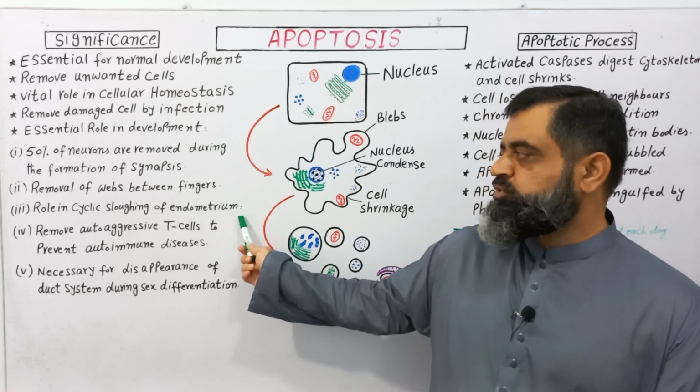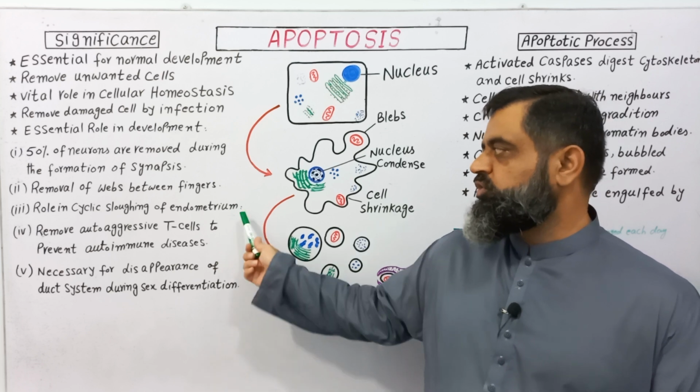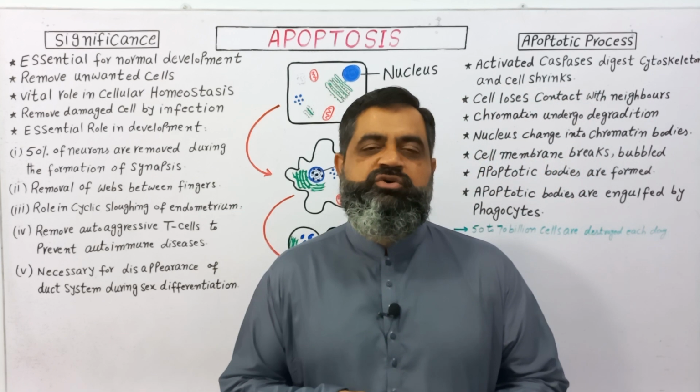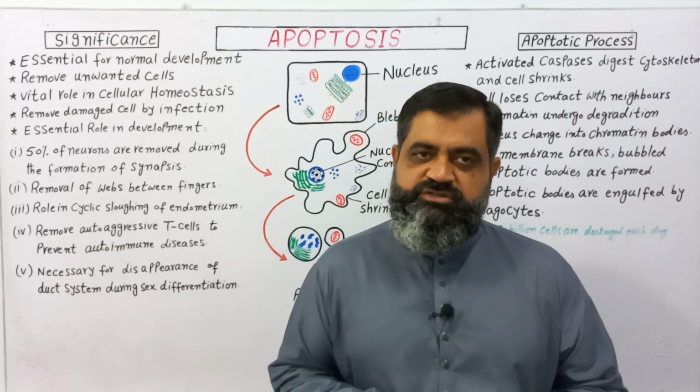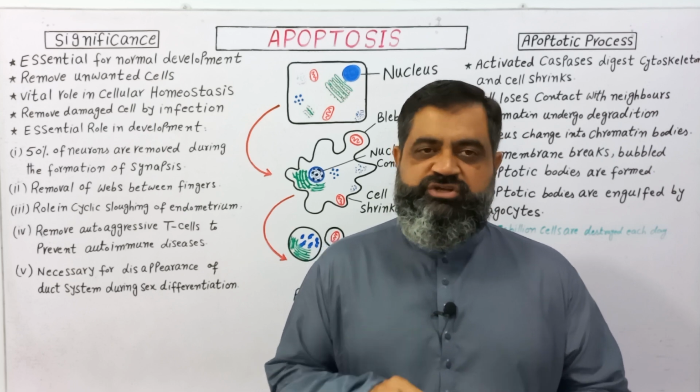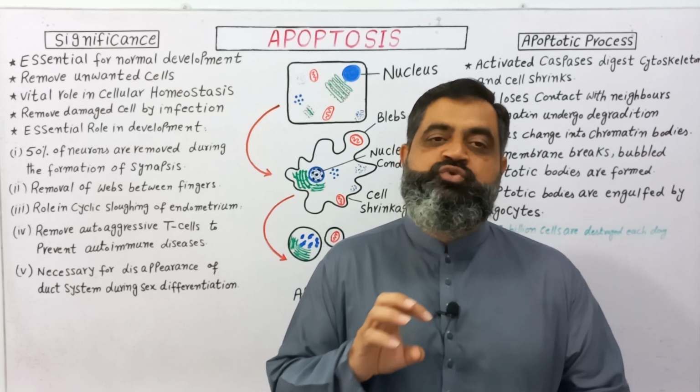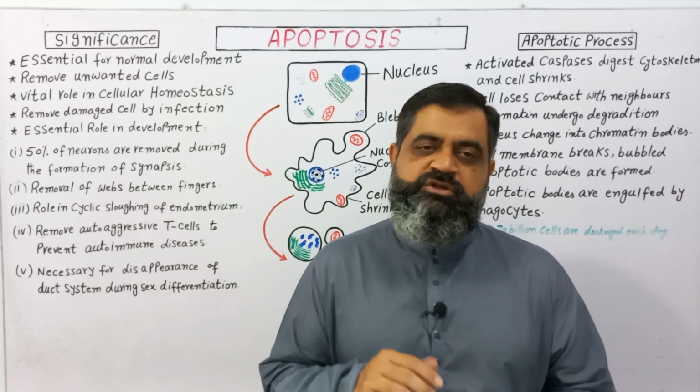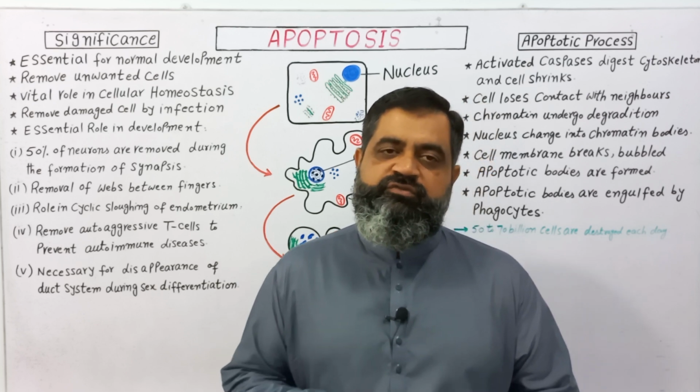It also has a role in the cyclic sloughing of the endometrium. The endometrium, as you know, is the internal lining of the uterus. During the process of menstruation, certain cells are destroyed by the process of apoptosis for the proper functioning of menstruation.